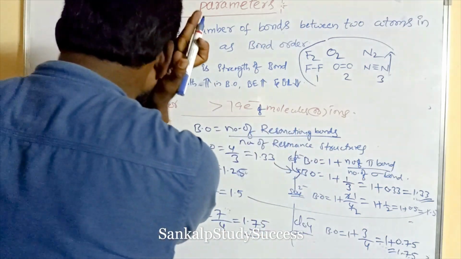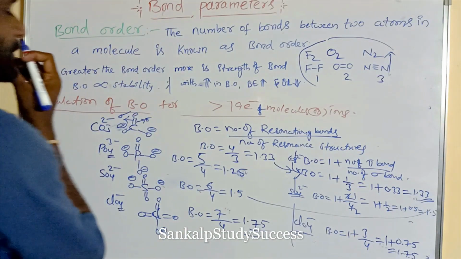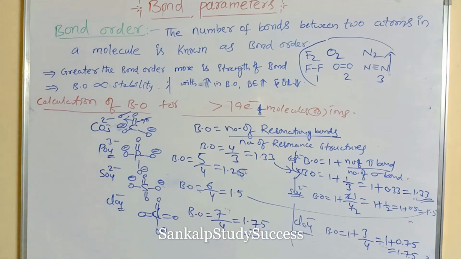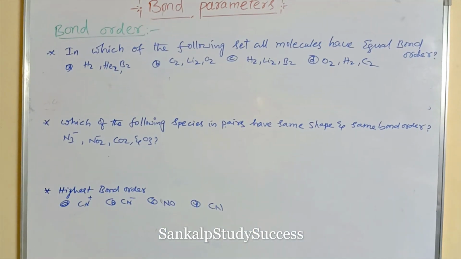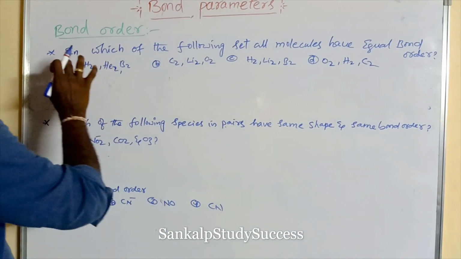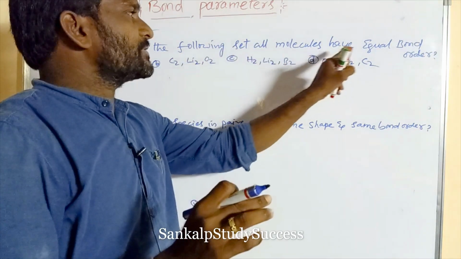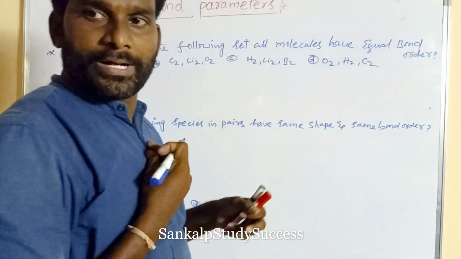Now I am going to explain some questions on this topic. So what is the first question? In which of the following sets do all molecules have equal bond order?